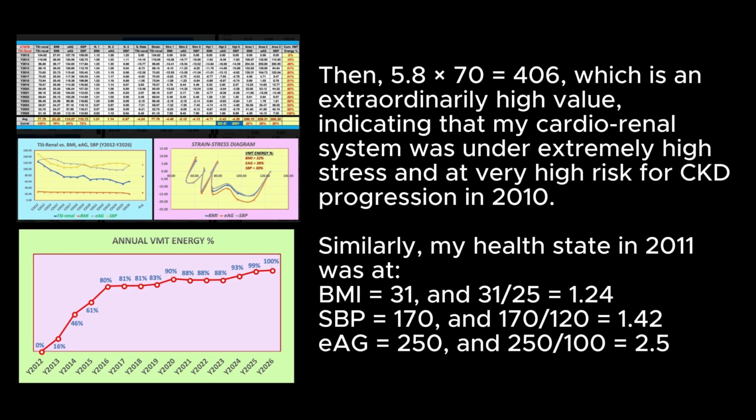Similarly, my health state in 2011 was at BMI equals 31, and 31/25 equals 1.24; SBP equals 170, and 170/120 equals 1.42; EAG equals 250, and 250/100 equals 2.5.